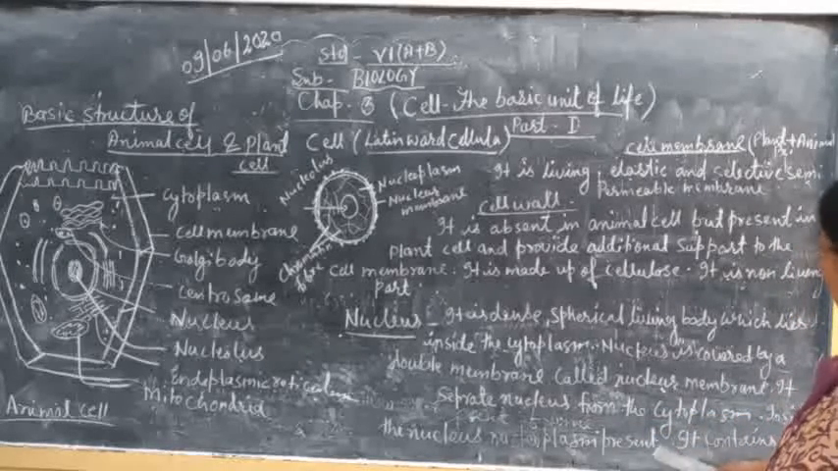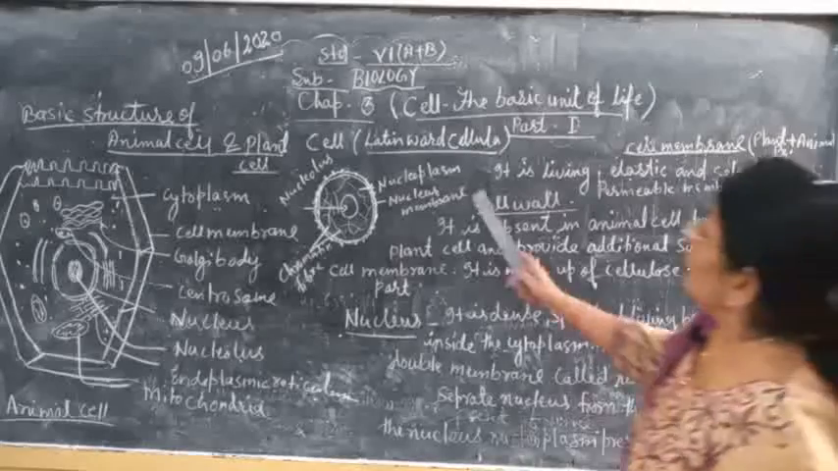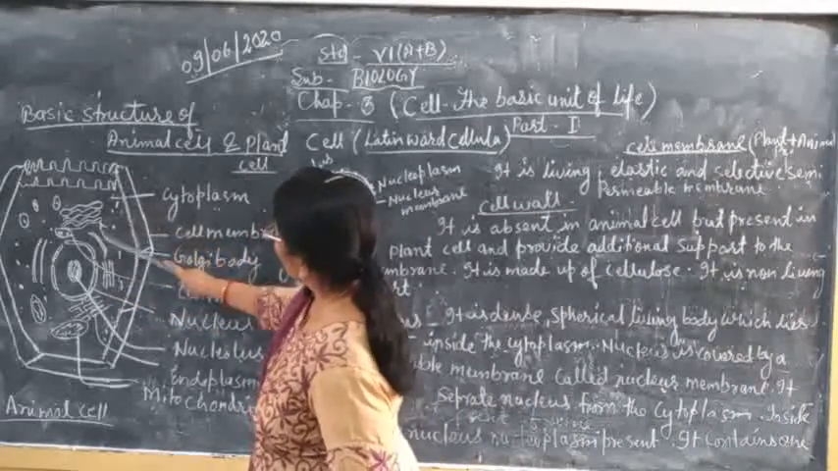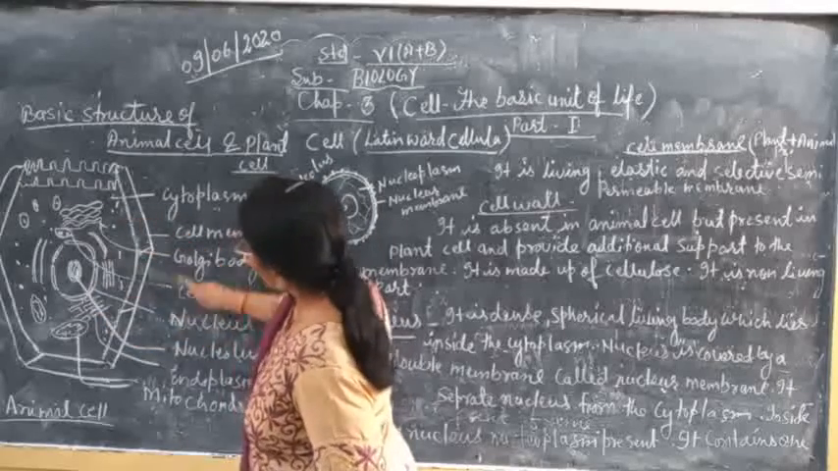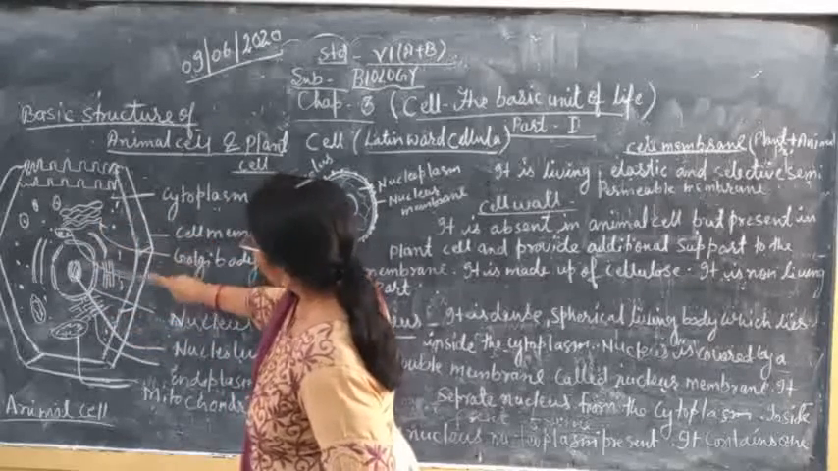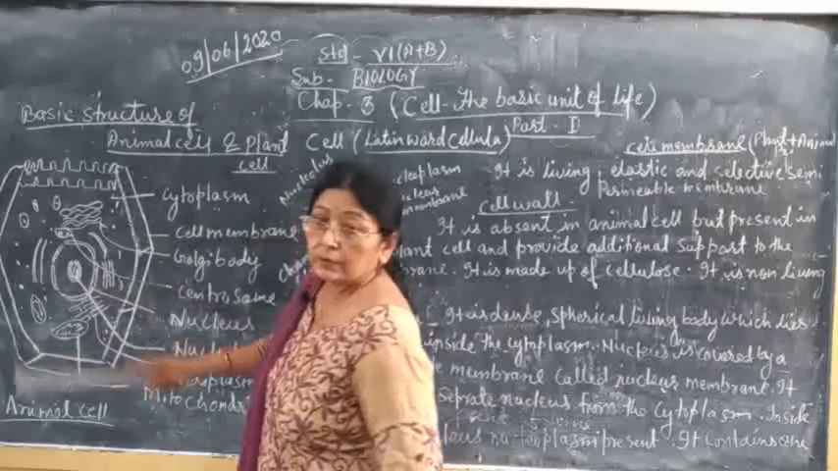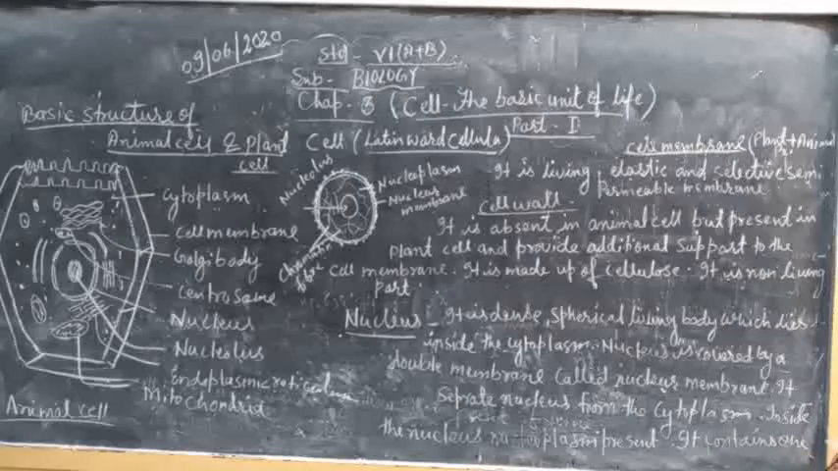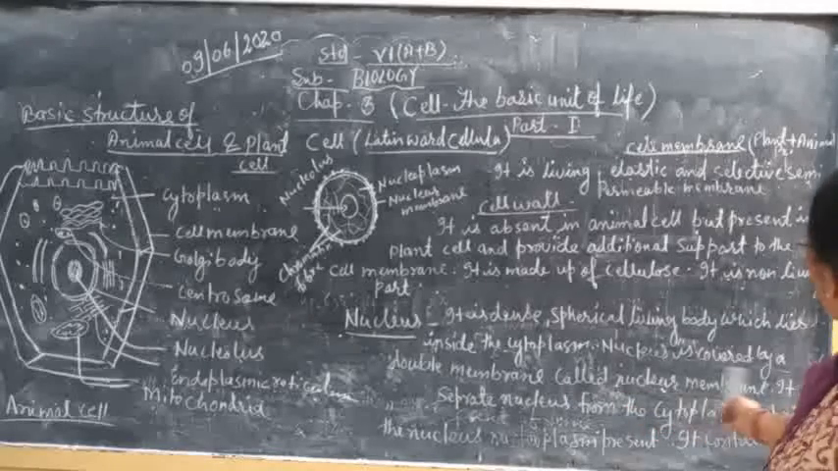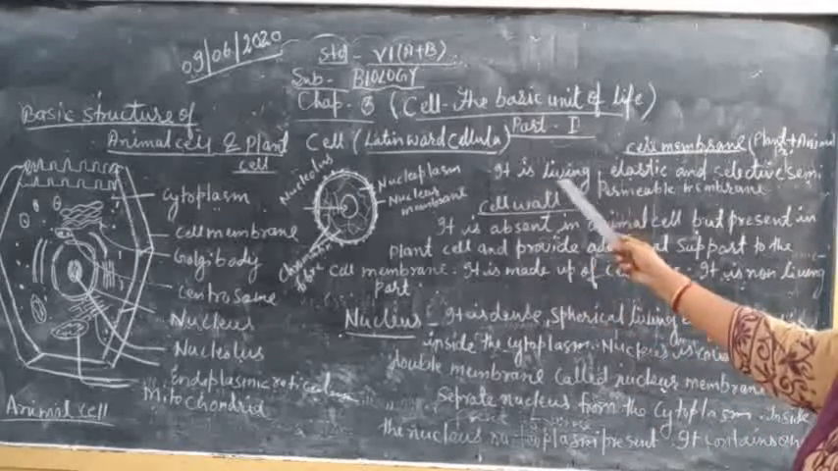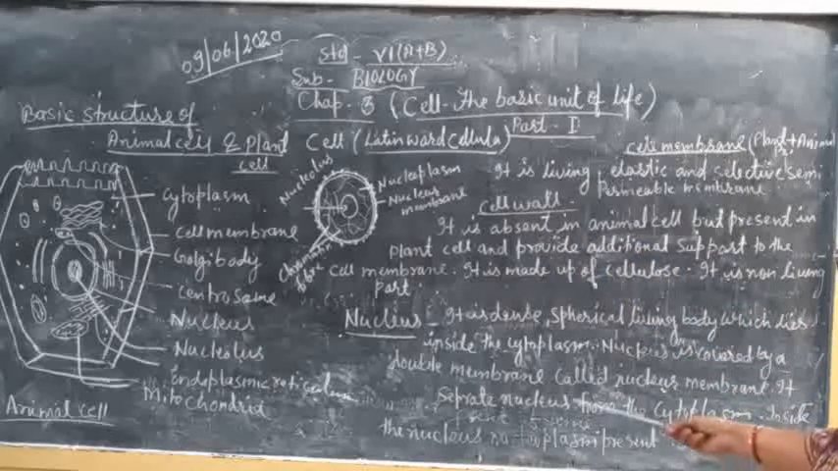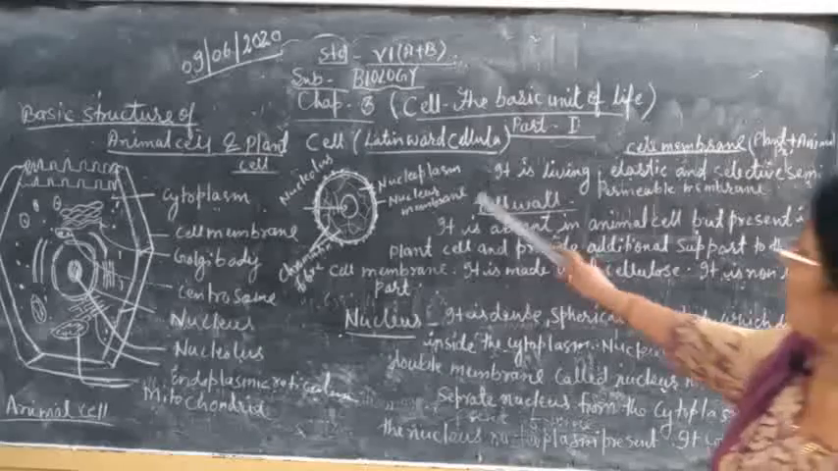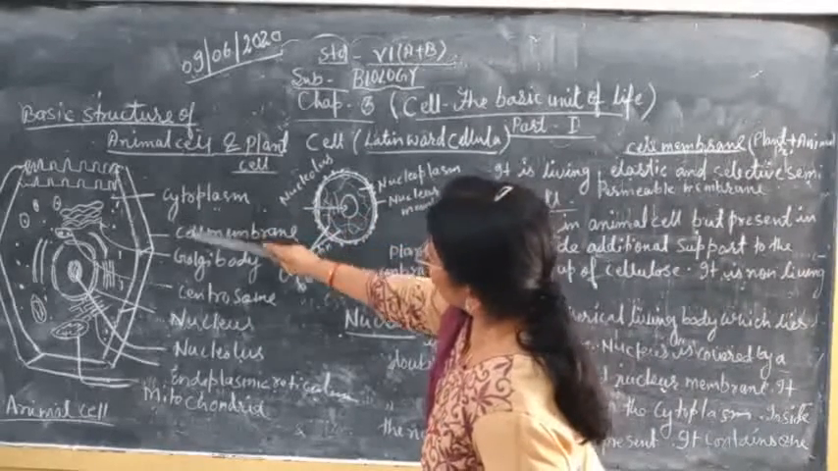It separates the nucleus from the cytoplasm. This whole thing is cytoplasm. Nuclear membrane separates the cytoplasm from the nucleus. Repeat again: the whole nucleus is covered by a double membrane called the nuclear membrane. It separates the nucleus from the cytoplasm.